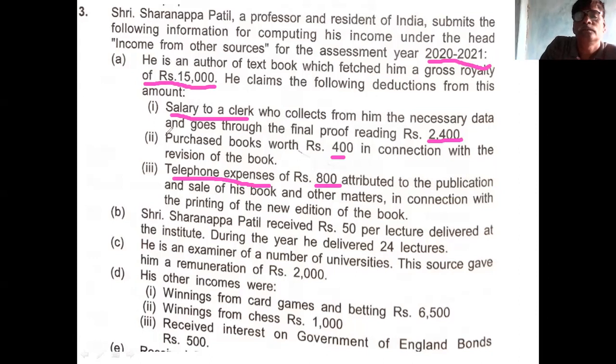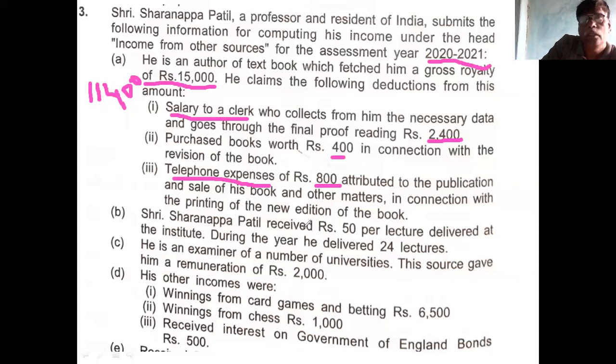Gross income? 15,000. 15,000 is the gross income. 3,600 is the expense. What is the net income from the royalty? 11,400. This is the net income from the royalty, the first point. 11,400 is the income from royalty. Clear? Then come to the second point.